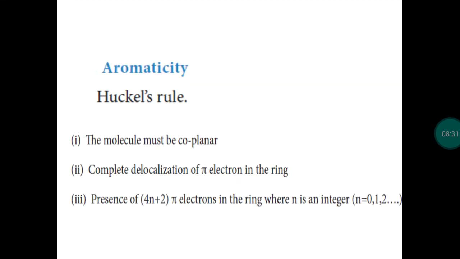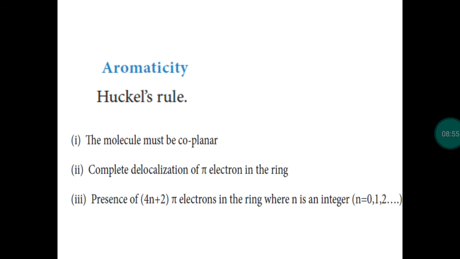Next, aromaticity. So the monocyclic aromatic hydrocarbon and the polycyclic aromatic hydrocarbon, both are benzenoid compounds, right? We already studied in 11th lesson. Benzene, toluene, naphthalene, anthracene, phenanthrene, these are all benzenoid compounds.